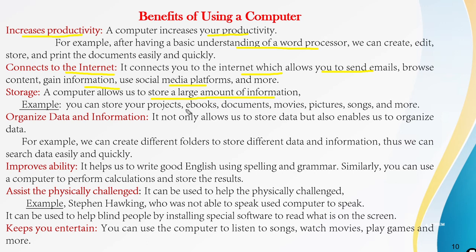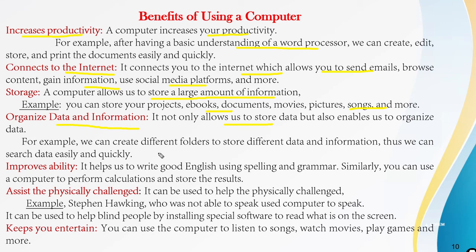We can store a huge amount of data in the computer. For example, we can store our projects, ebooks, documents, movies, pictures, songs, and many more. And it is also used to organize the data and information. The computer not only stores the data but also organizes the data.